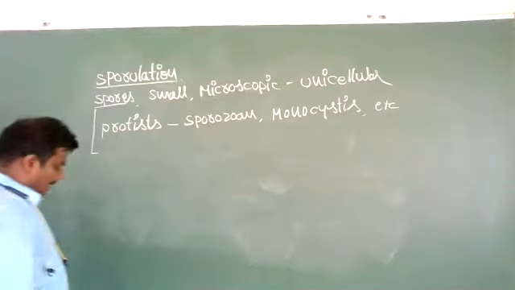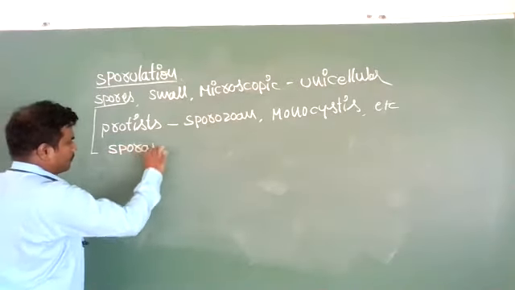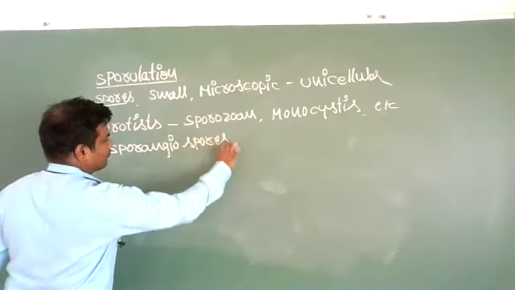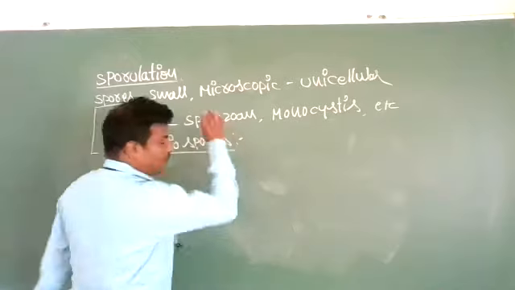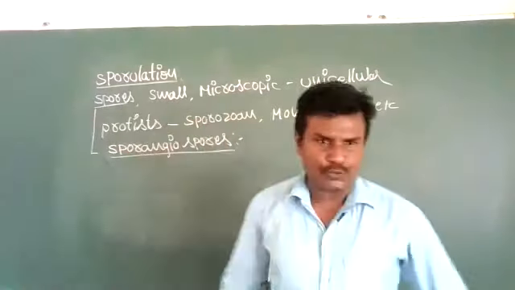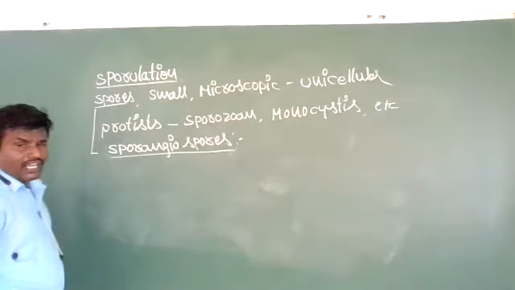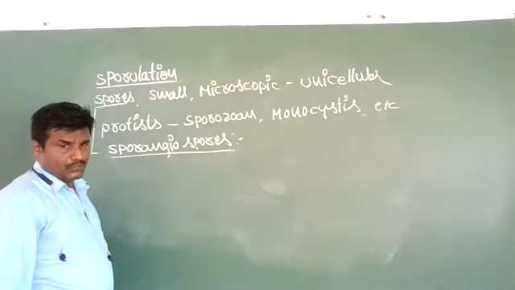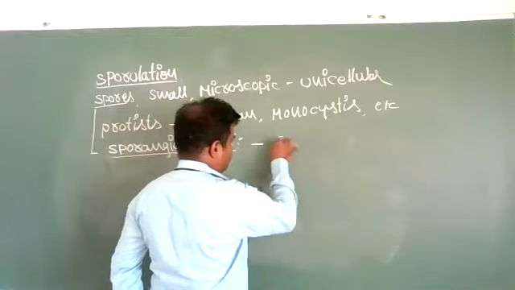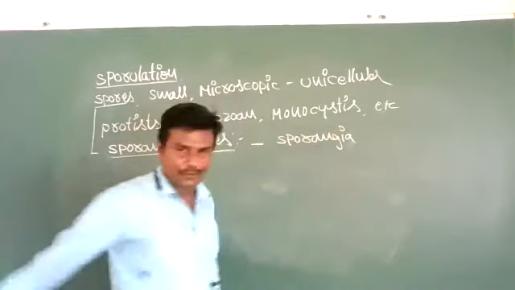Next, non-motile spores are called sporangiospores. These non-motile sporangiospores are formed inside the sporangia.